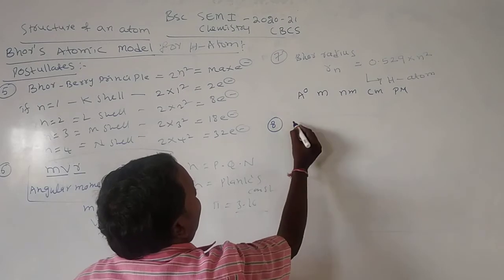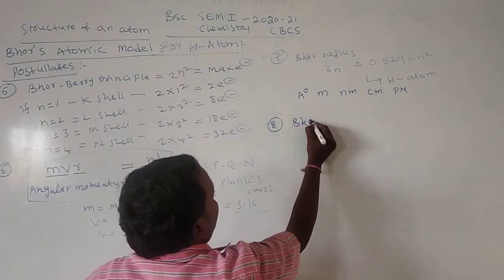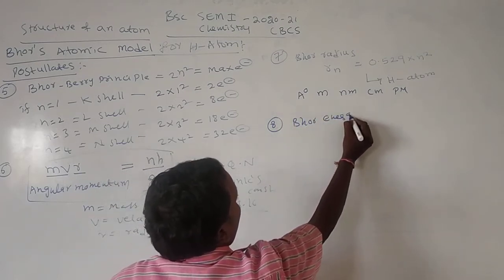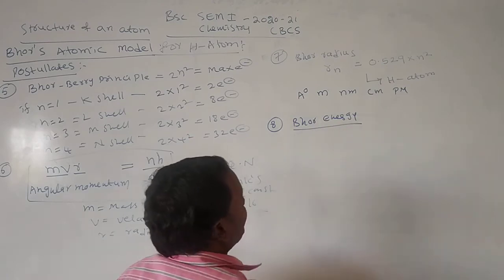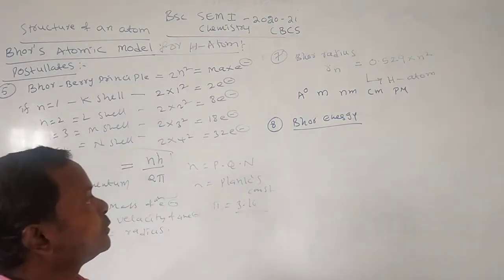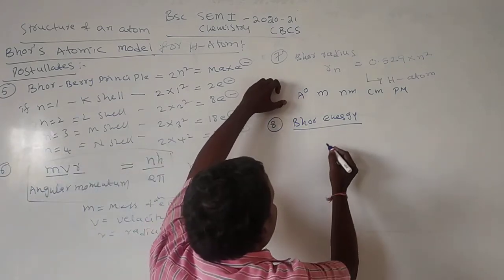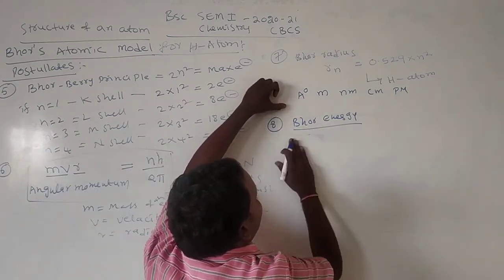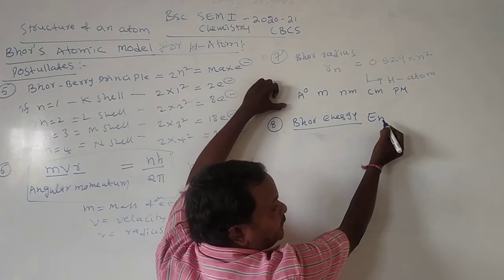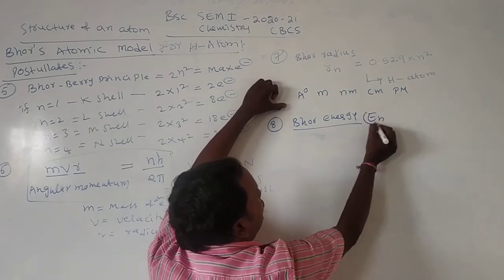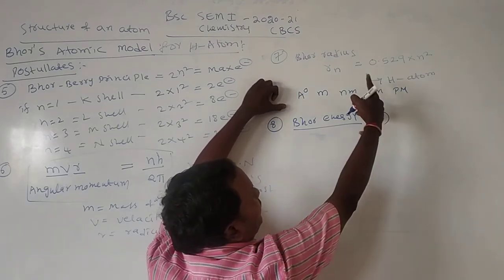Next, we calculate Bohr energy also. How will we calculate the Bohr energy? Bohr energy is indicated with En. E means energy, n means Bohr orbit. This is for the hydrogen atom only.